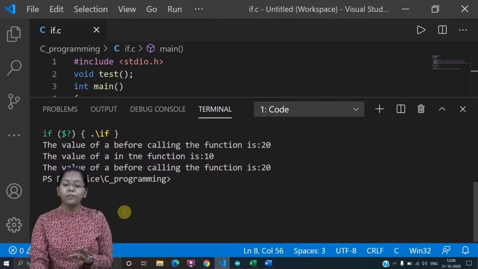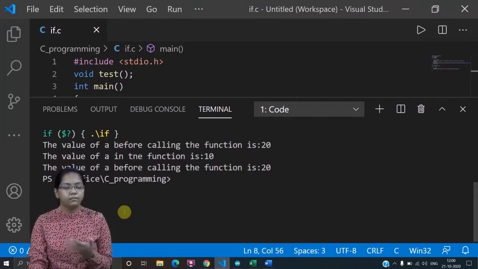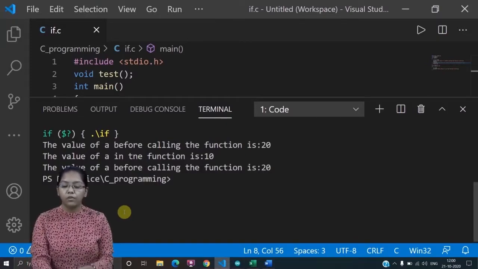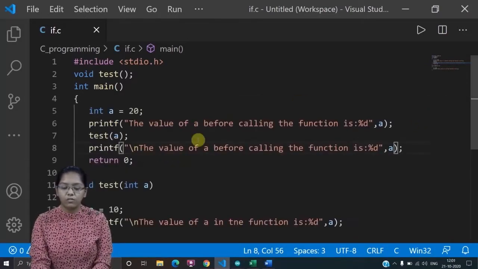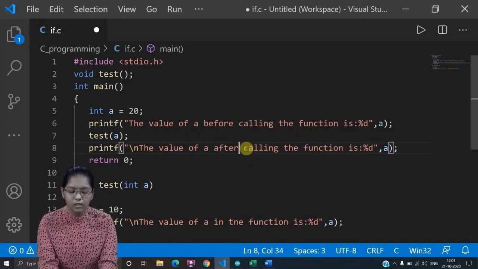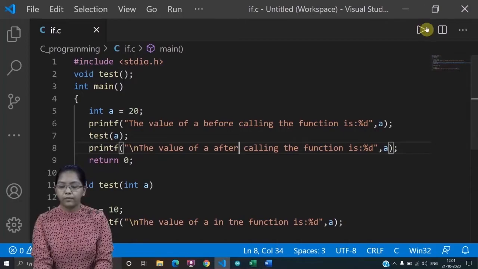The value of a before calling the function is 20. That's what we have learned. That's clear, right? The value of a in the function is 10. That also we have seen how it is happening. Now, the value of a after calling the function, it should say after, right? I have given before there. Let's change it, or else you will get confused over here. Here, after. Okay.